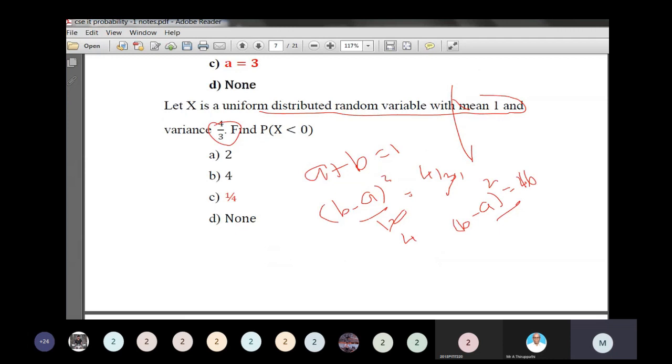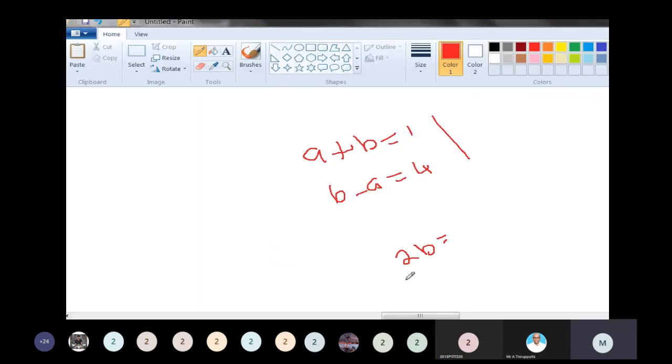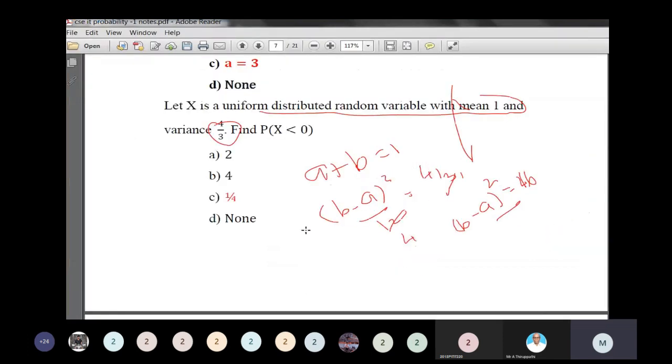Mean equals 1, and variance equals (B minus A) the whole square by 12. So (B minus A) square is equal to 16. Now solving these equations: B plus A equals 1 and B minus A is equal to 4. Adding them, A cancels, so 2B is equal to 5. B is equal to 5/2. Similarly, solve the equations to get A.